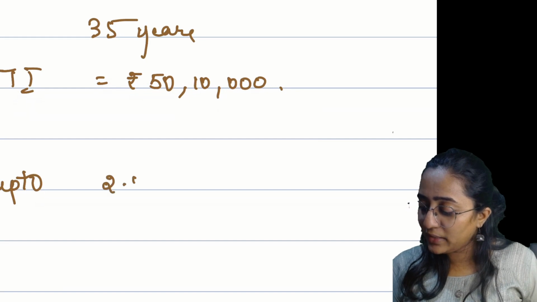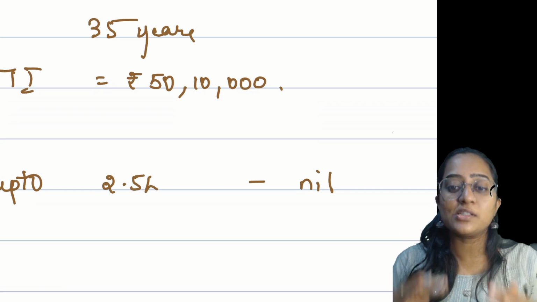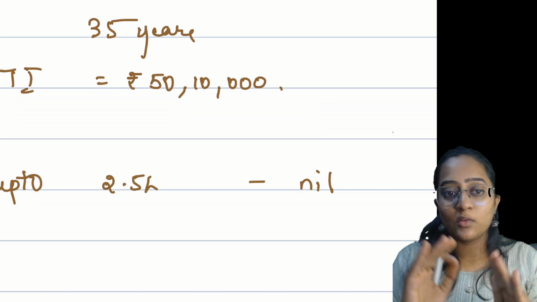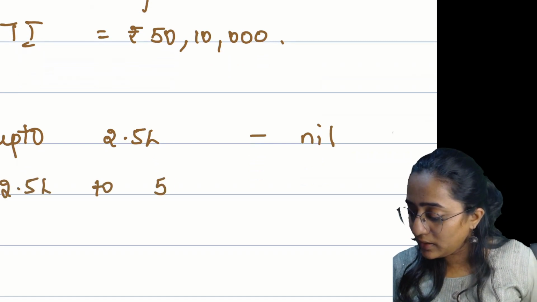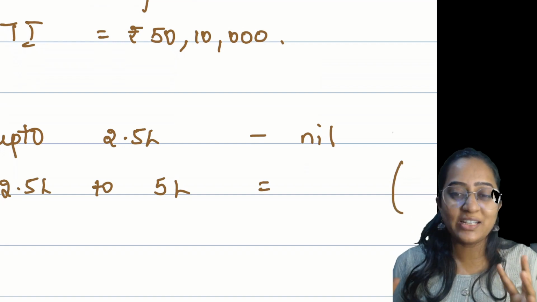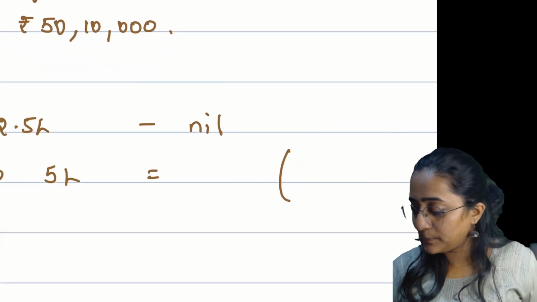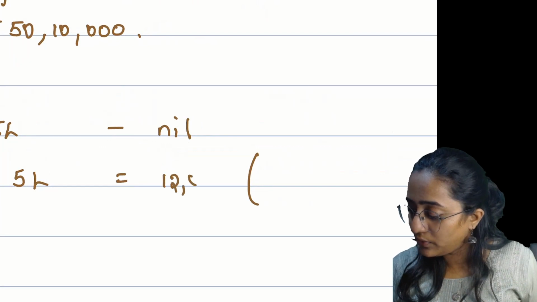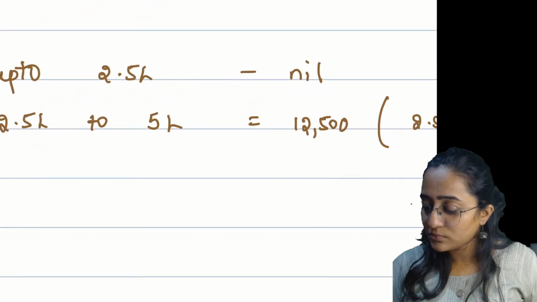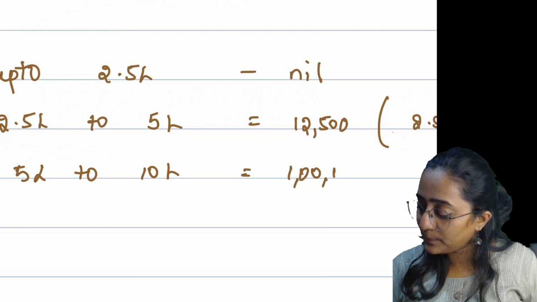Up to 2.5 lakh, how much is it going to be? Nil. With regards to the tax liability computation, separate classes will be put on YouTube. Over there you can watch. If you don't know the tax liability computation, you can watch those classes and then come back to this class. 2.5 lakh to 5 lakh is going to be 12,500. Very simple, 2.5 lakh into 5%. 5 lakh to 10 lakh, how much is it? It's going to be 1 lakh.